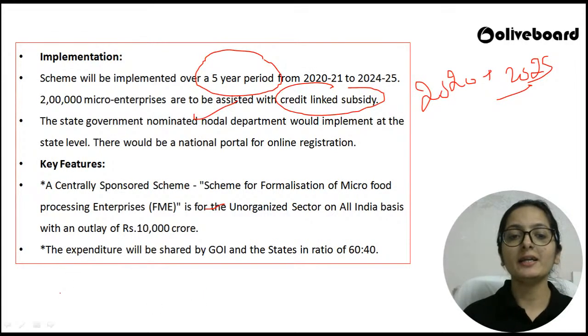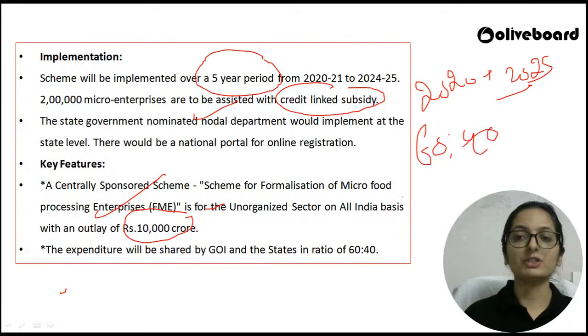Outlay kitna hai? 10,000 crore ka outlay hai. As it is a centrally sponsored scheme, the expenditure is shared by the government of India as well as the states. In what ratio? The ratio is 60 to 40.